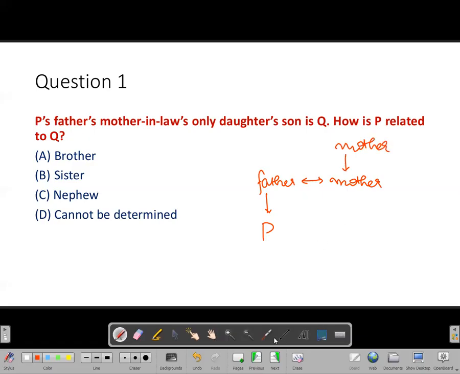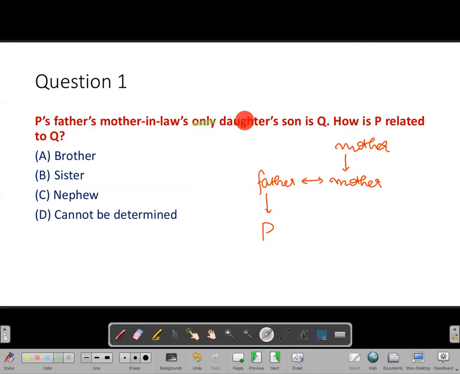You can see that P's mother's mother is P's father's mother-in-law. Now, that P's father's mother-in-law's only daughter, you can see that it has to be P's mother because the word only is used here. So this lady's only daughter has to be P's mother.